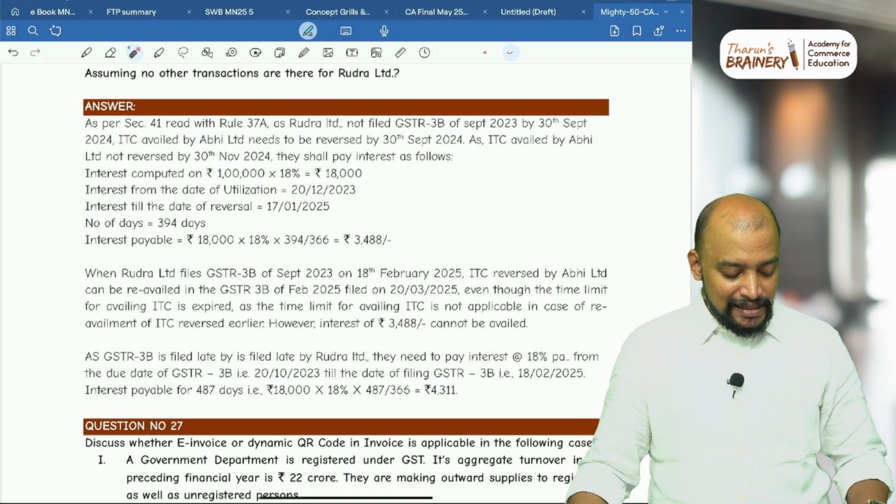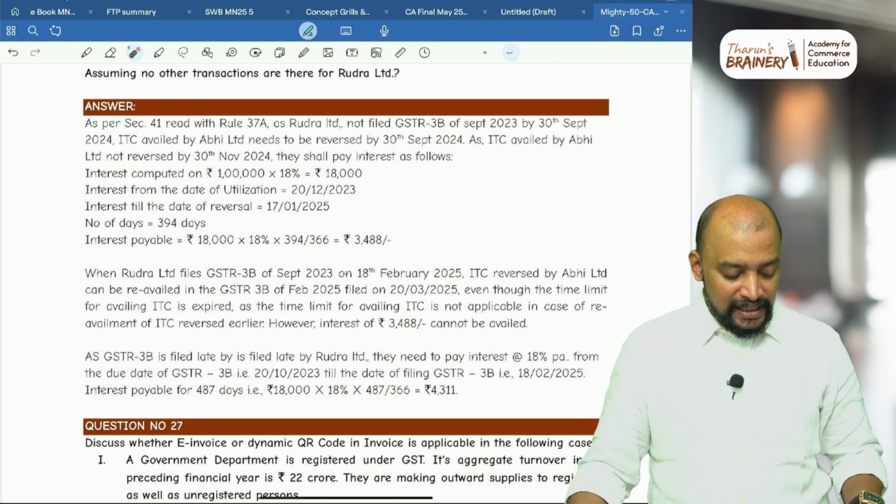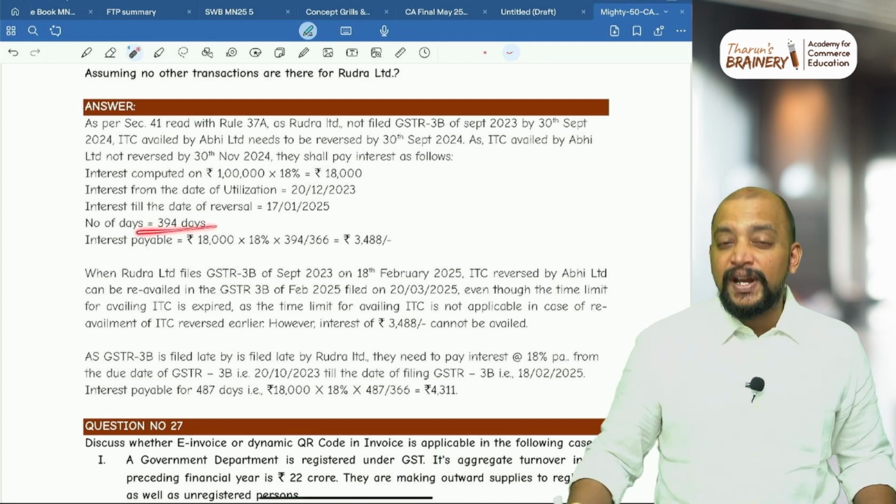And then in December 2024 we have 11 days. Add that 11 days, and thereafter in January add 17 days. So you will get 394 days.